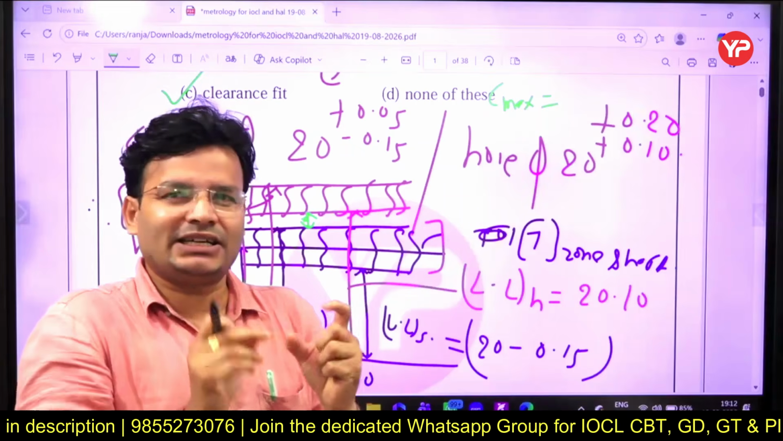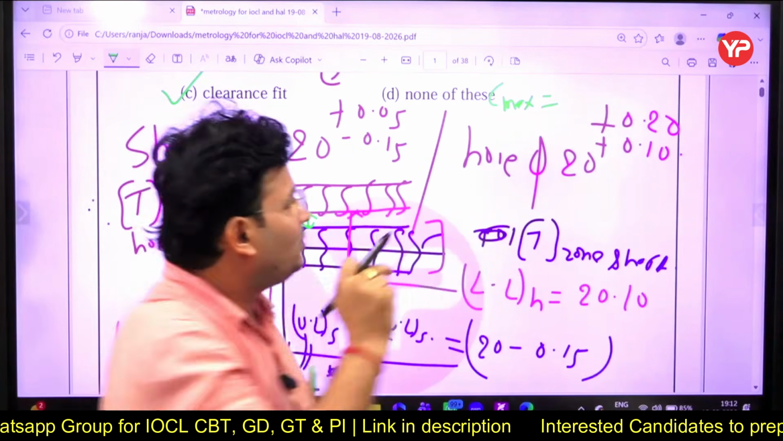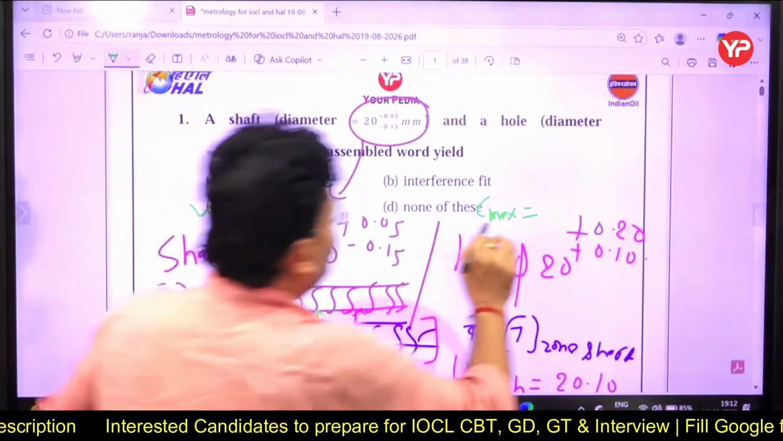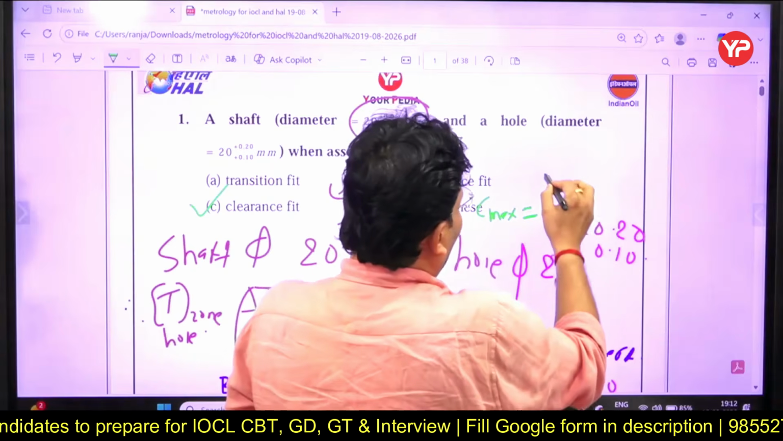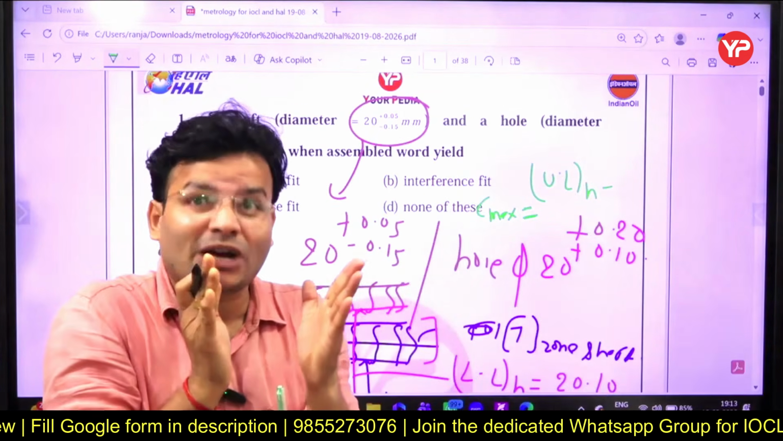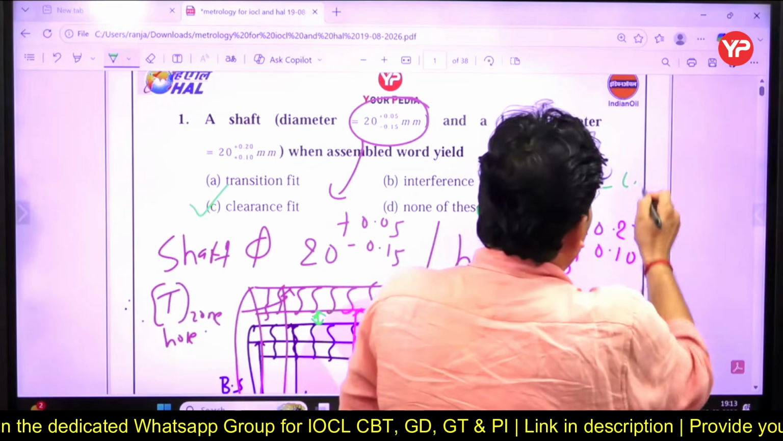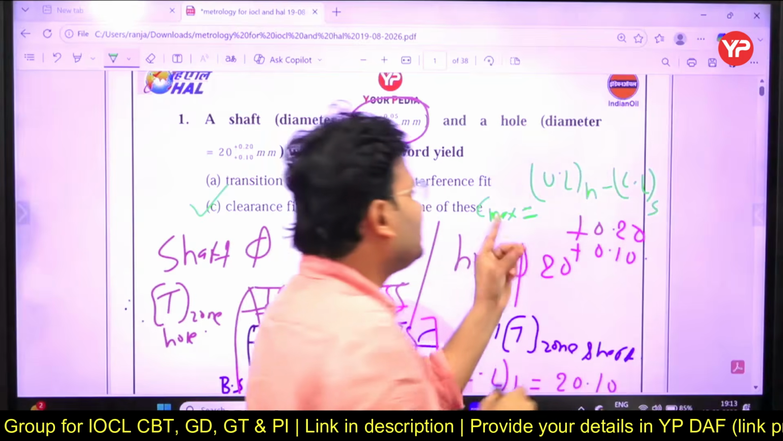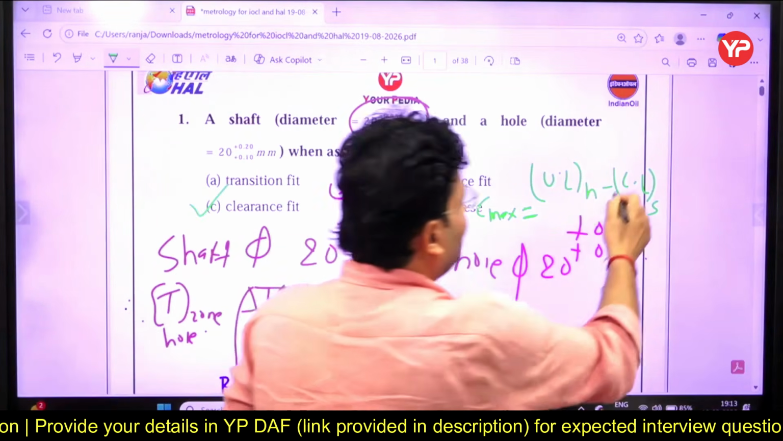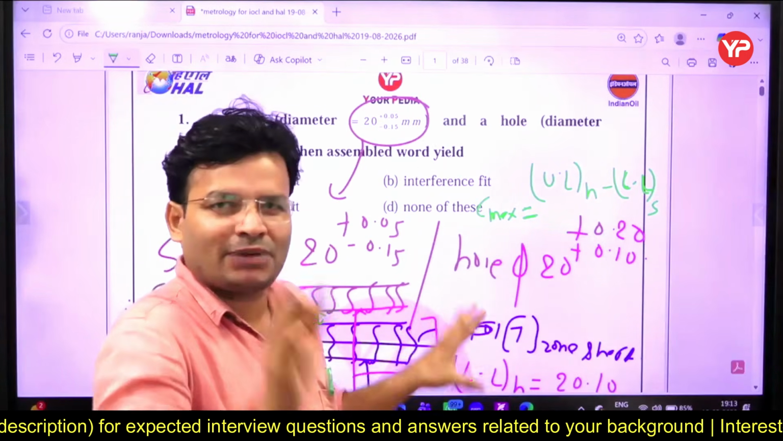So you can say, sir, I will take the largest hole. I will take the maximum limit of the hole. To get the maximum clearance, it will be the upper limit of the hole minus the smallest shaft, the lower limit of the shaft. Upper limit of hole minus lower limit of shaft gives the maximum clearance. Even if they ask what the maximum clearance is, you will be able to answer.